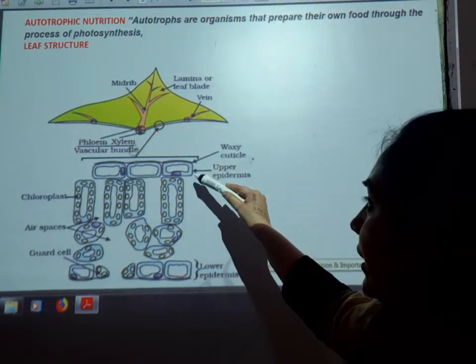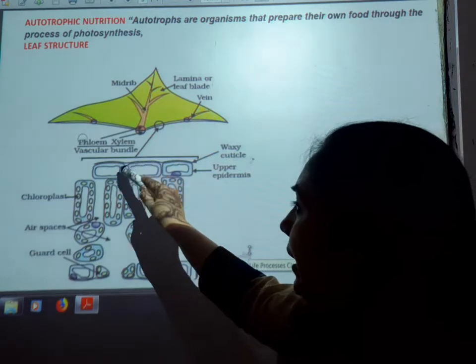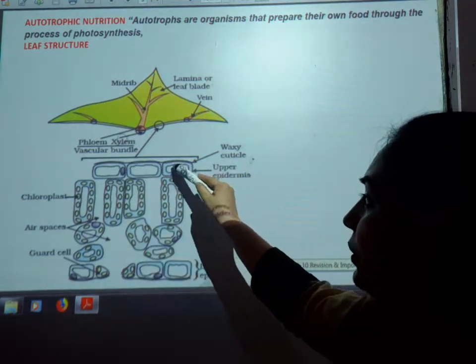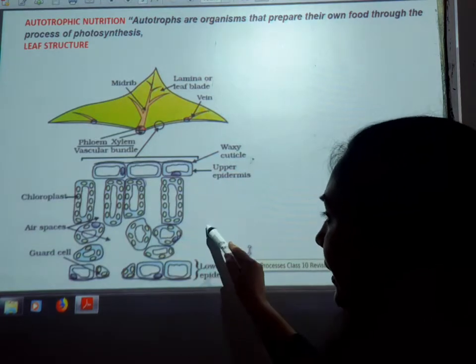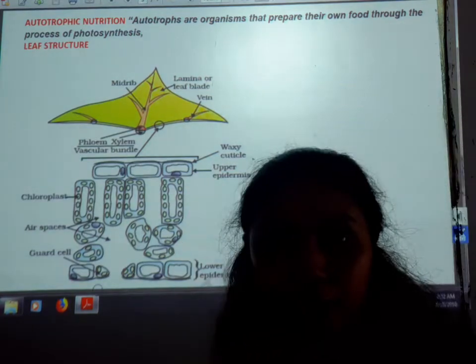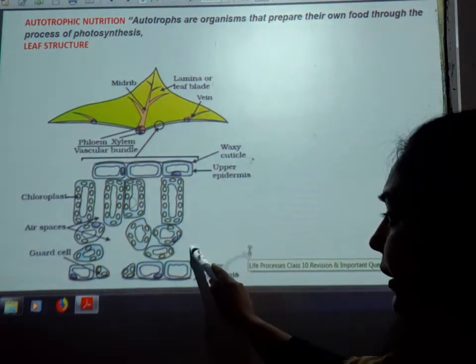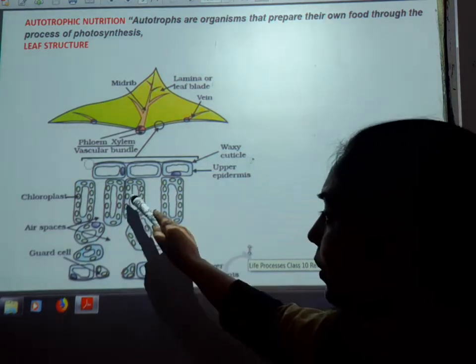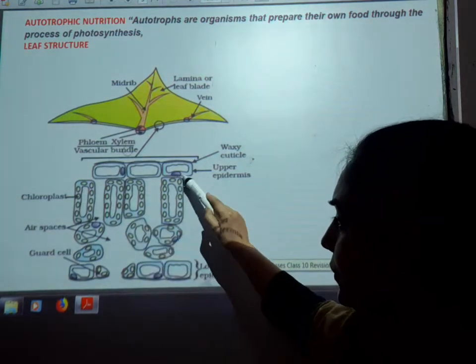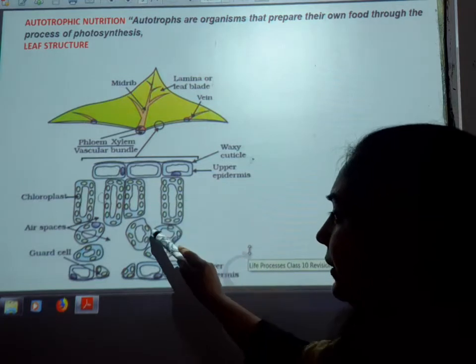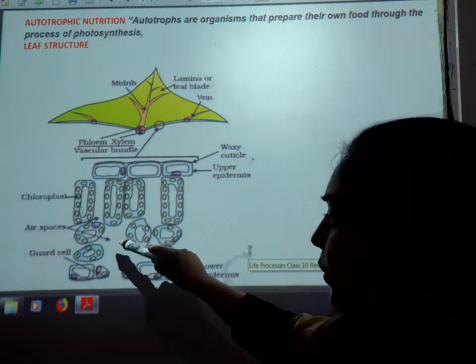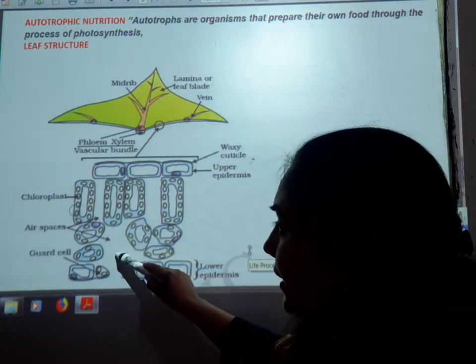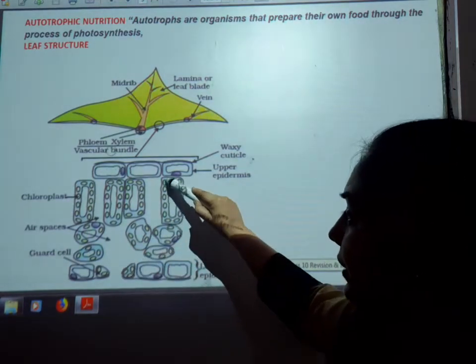Below it is the upper epidermis, and now the mid part is called the mesophyll. Here you see the palisade tissues or palisade cells, and the spongy areas with air spaces.